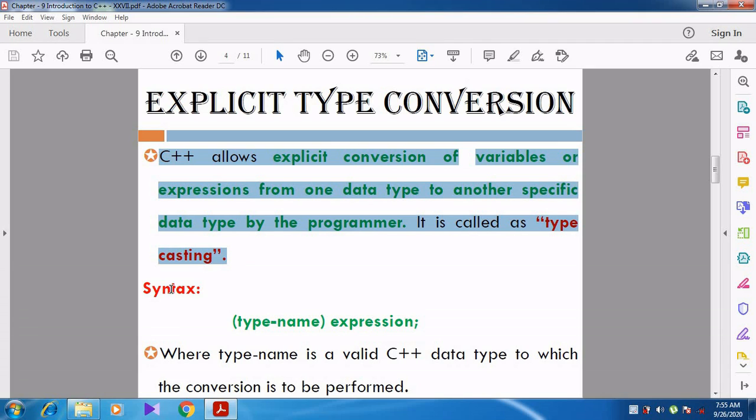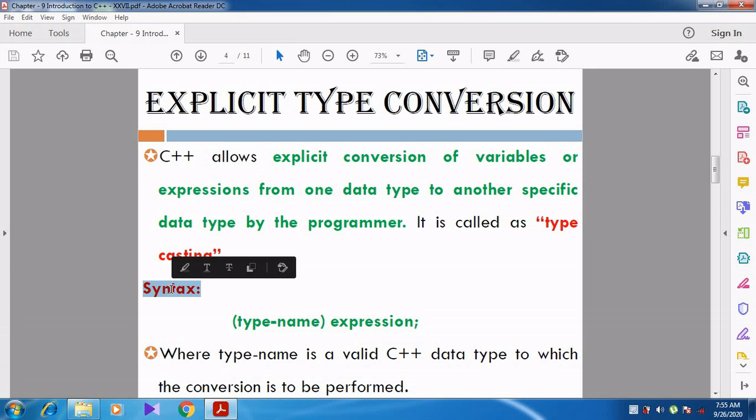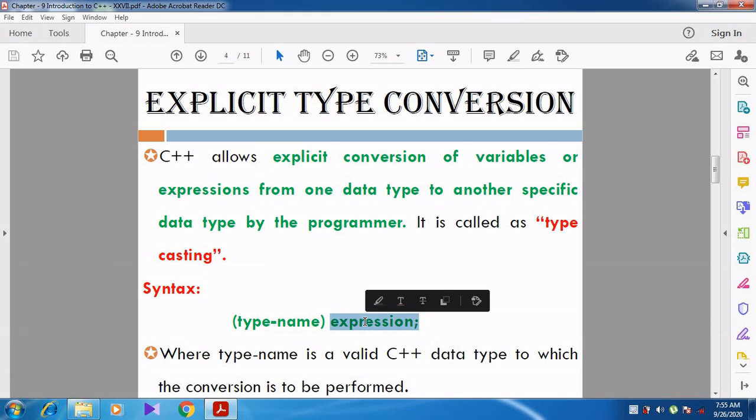Now let us see the syntax, how to do the explicit conversion. Before the variable or expression, you want to specify the data type. That is, the data type name should be given before the variable or expression. Can you understand, students? Yes.